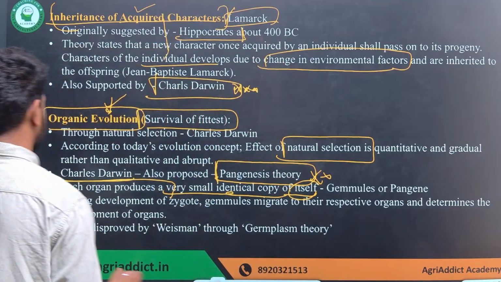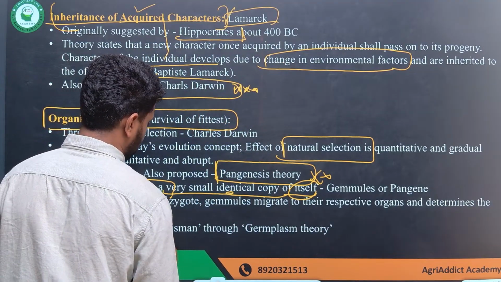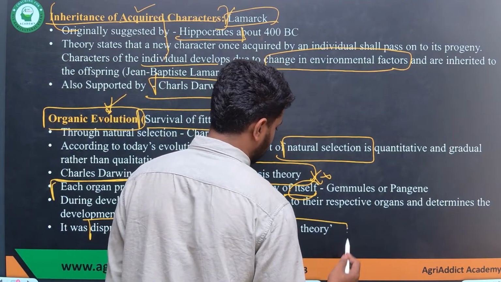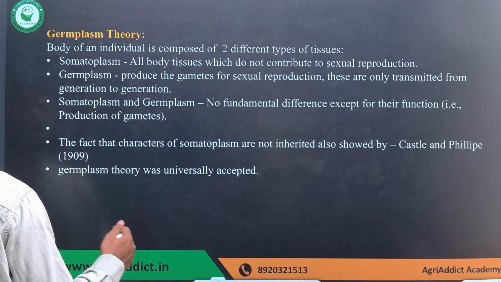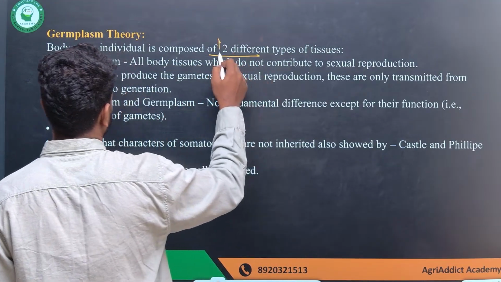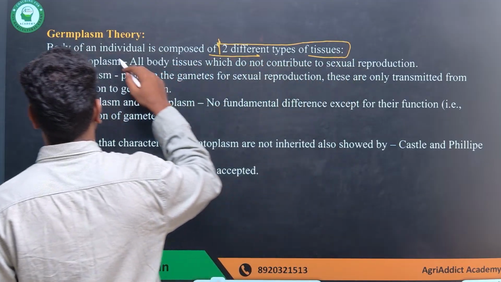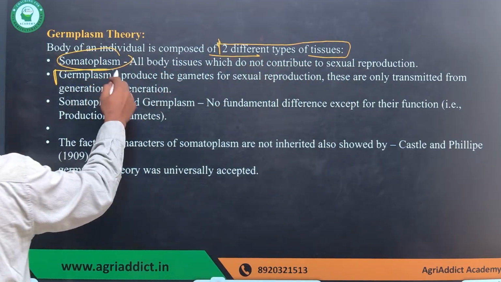And this was actually disproved by Weismann, who proposed the germplasm theory. According to the germplasm theory, the body is composed of two different types of tissues, called somatoplasm and germplasm.